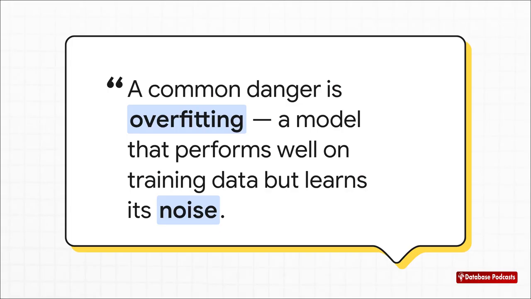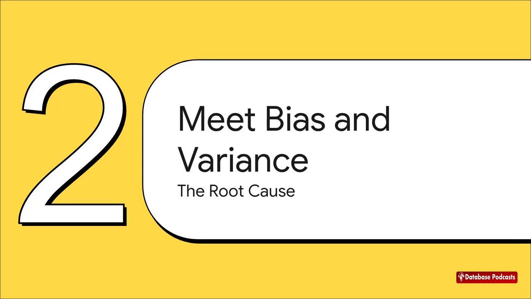And this quote just hits the nail on the head. The real danger of overfitting is that your model isn't just learning the important patterns, the signal. It's also memorizing all the random, meaningless stuff, the noise, that just happens to be in your training set. And that noise won't be in any new data, which is why the model fails. But here's the thing. Overfitting and underfitting are just symptoms. They're the fever. To really understand what's going on, we have to look at the underlying disease, the two types of error that cause these problems, bias and variance.